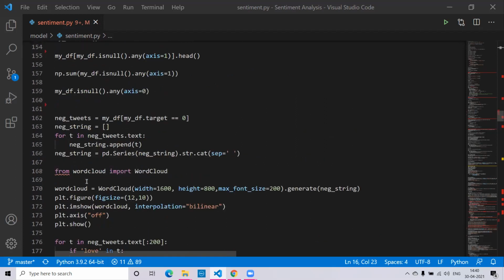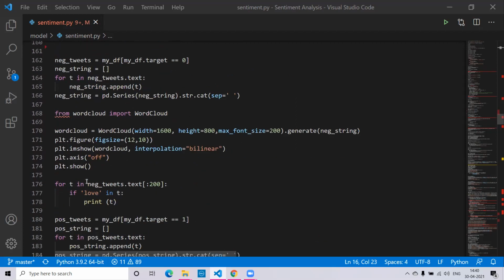Then after that, we also have used word cloud. A word cloud basically represents word usage in a document by resizing individual words proportionally to their frequency, and then presents them in a randomly arranged manner.